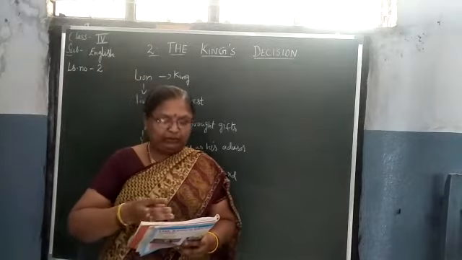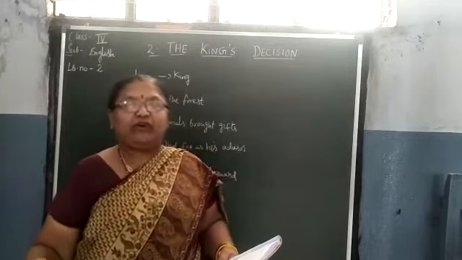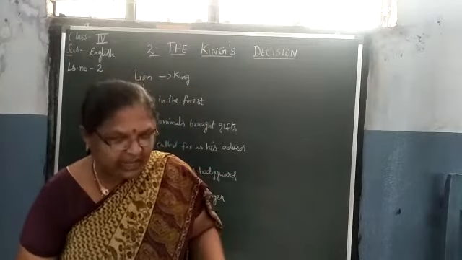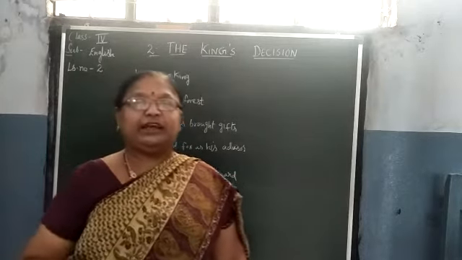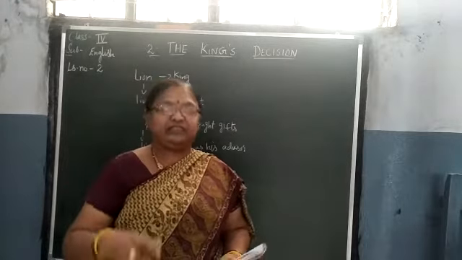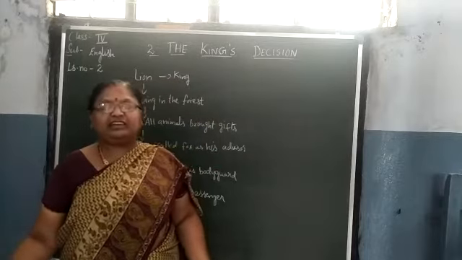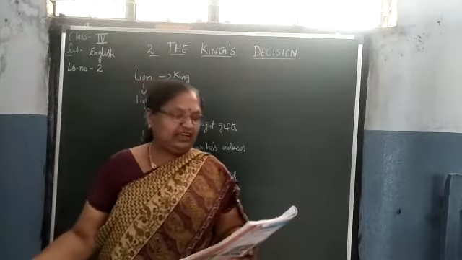I want you to be my advisor." The fox is a very clever animal, so the lion appointed him as an advisor. "Thank you, Majesty," said the fox.